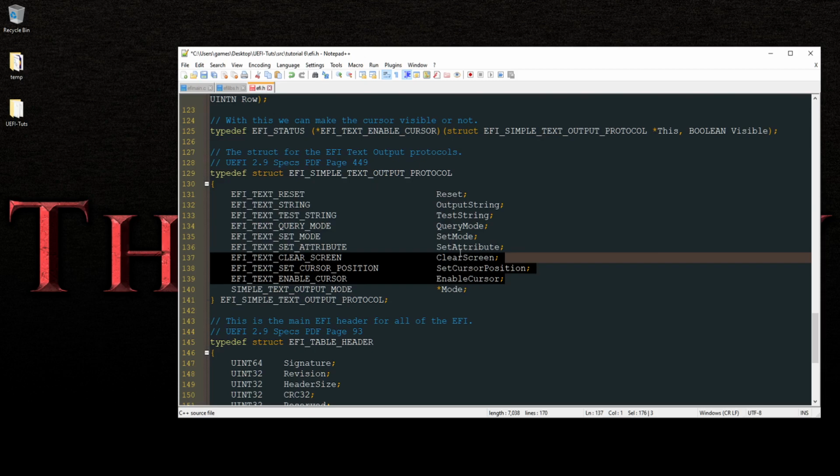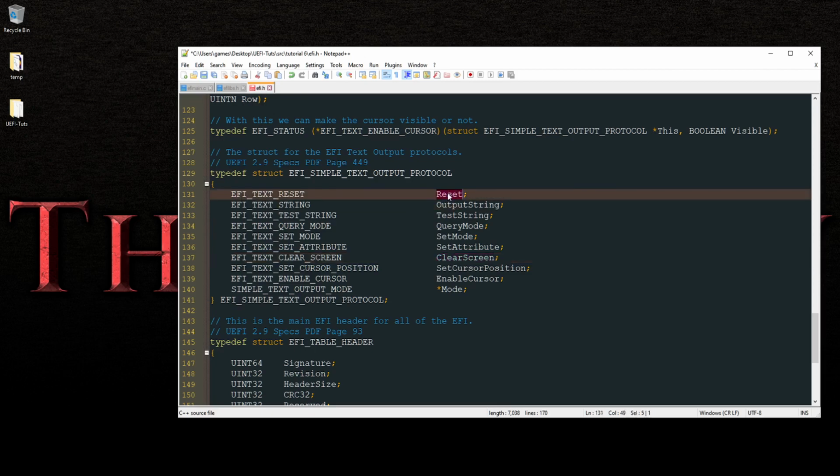Now, what's the difference between clear screen and reset? Remember, the reset actually also clears the screen, but here's the catch. The reset also resets the buffer and everything for the screen output in text mode, by the way. This does not work for graphics mode. There's a completely separate reset for graphics mode.